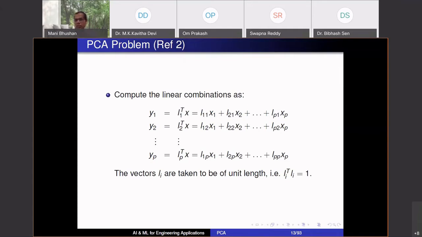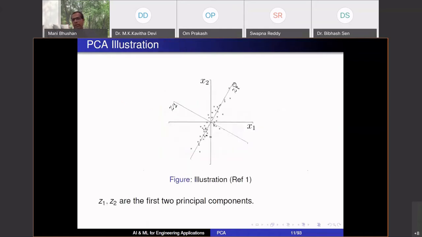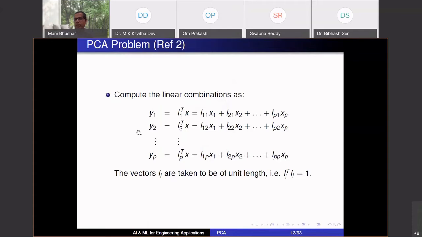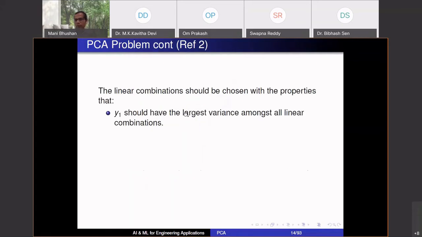It is the largest variance. It is a direction where the action is taking place. This is the direction where there is the maximum variability, where the spread of the data is the largest. X1 had some variance, X2 had a certain variance, and Z1 is the direction with the largest variance. The same thing PCA is saying: Y1 should have the largest variance. So choose L1 such that Y1 has the maximum possible variance. That will fix your L1.